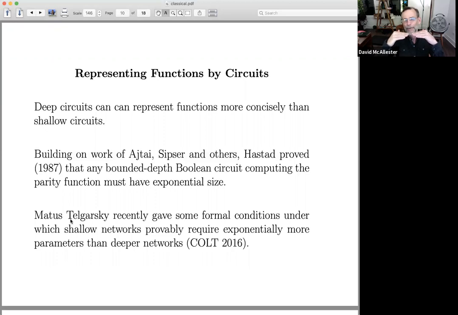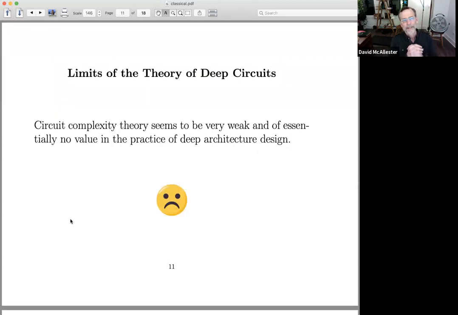And so if you make a circuit one layer deeper, there are functions that you can express one layer deeper with polynomial width that you cannot express one layer shallower, or if you express them one layer shallower, they get exponential width. But the limits,